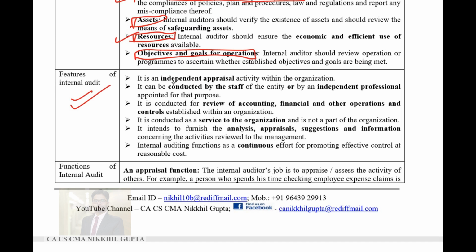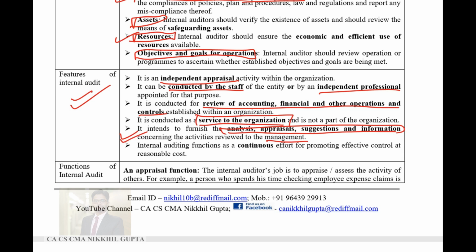Then what are the features of internal audit? Features of internal audit are that it is an independent appraisal conducted by the staff or independent professional. Both can do audit of a particular organization. Review of accounting, financial and other operation controls. Service to the organization. It is conducted as a service to the organization. The organization is taking internal audit service.